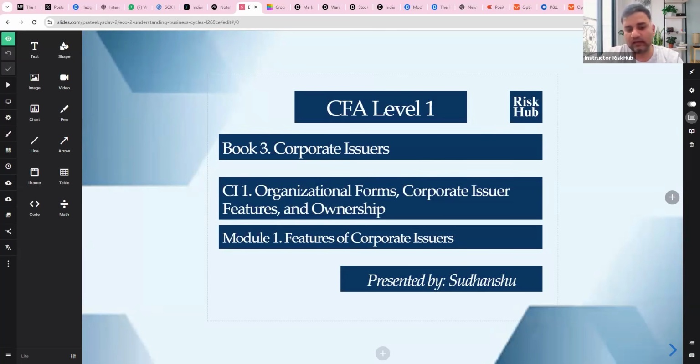Key things we have to look at when you look at the organizational form is whether something is a separate legal entity or not, and who is running the business, etc. Then we look at the corporate issuer features, whatever the type of organization, and what about the ownership, right? That's the first module. So let's now dig deeper.